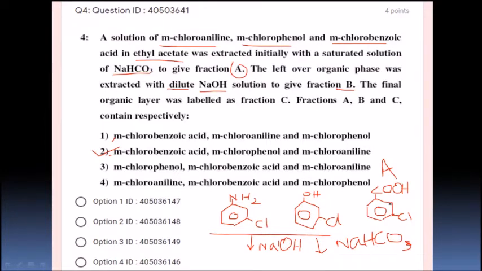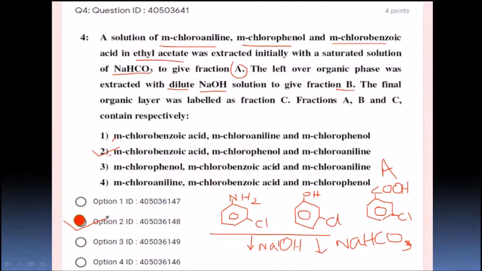To get back this acid and phenol, what will they do? They will add some acid like HCl or a simple acid, so that they get benzoic acid and phenol back. So this is how they will separate these kinds of organic compounds. This is one of the ways to separate all these fractions or compounds. Yes, students? What is the answer? Option number 2 is the correct option, students.